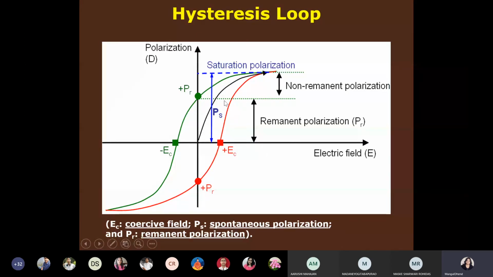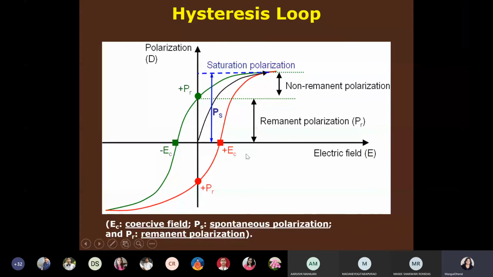What will be the polarization produced in the ferroelectric material? I told you it depends upon the history. So let us see that. Initially, when the electric field is zero, it will start from here. When you go on increasing the electric field intensity, polarization will go on increasing. Okay, so this is not zero. Try to remember, this point will not be zero.